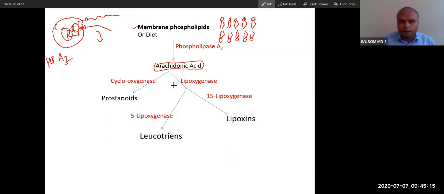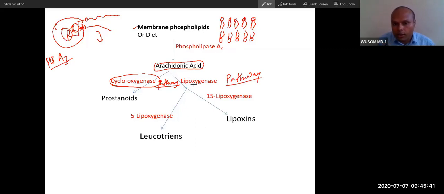There are 2 pathways for synthesis. One pathway is called the cyclooxygenase pathway. The other is the lipoxygenase pathway. This is the most important slide for synthesis of eicosanoids. Will you remember these 2 pathway names? Cyclooxygenase pathway and lipoxygenase pathway.